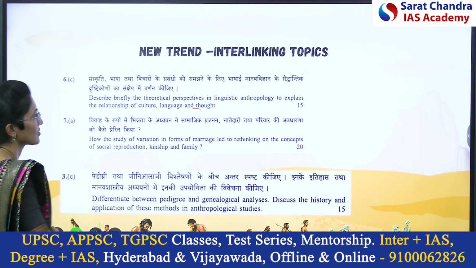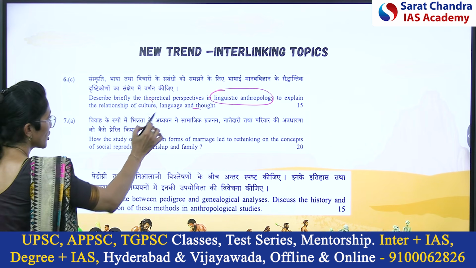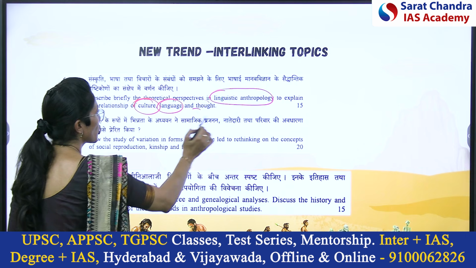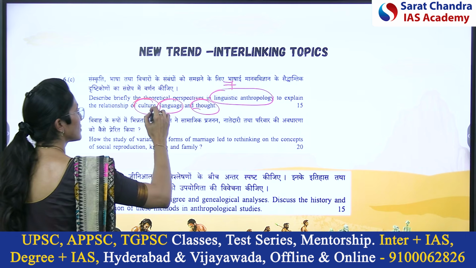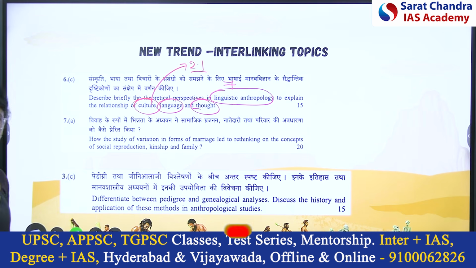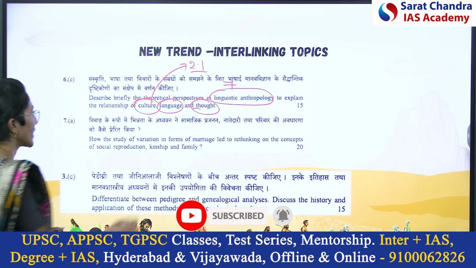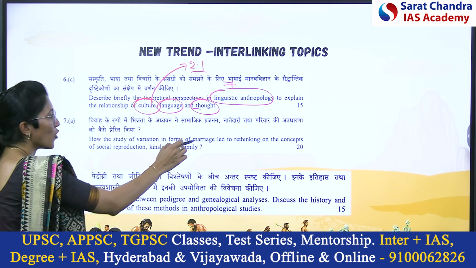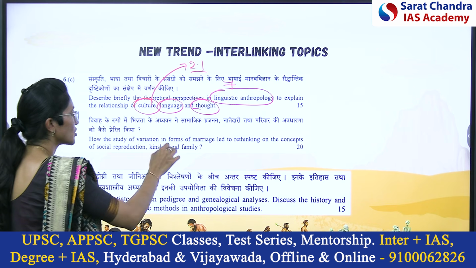Interlinking topics. Linguistic anthropology, culture, language, thought. Chapter 7, 2.1. Right? So here they are interlinking. Look at this. How the study of variation in the forms of marriage led to rethinking on the concept of social reproduction, kinship and family.